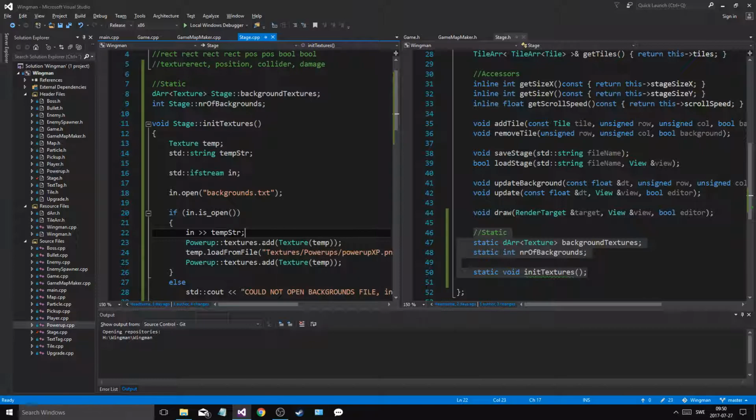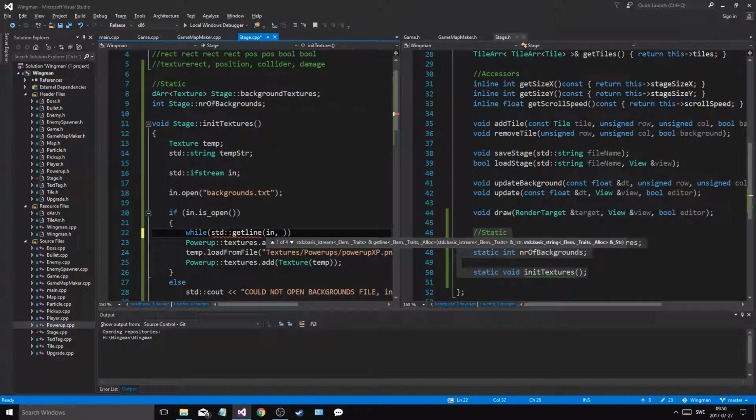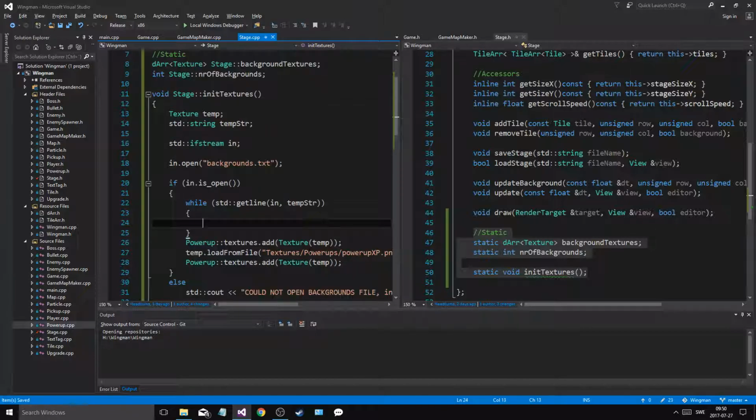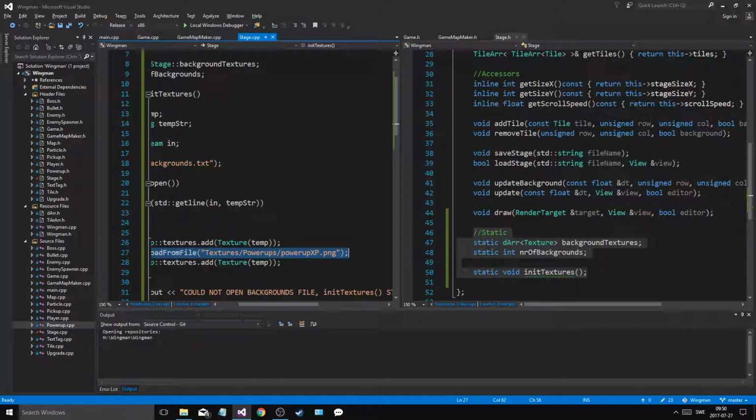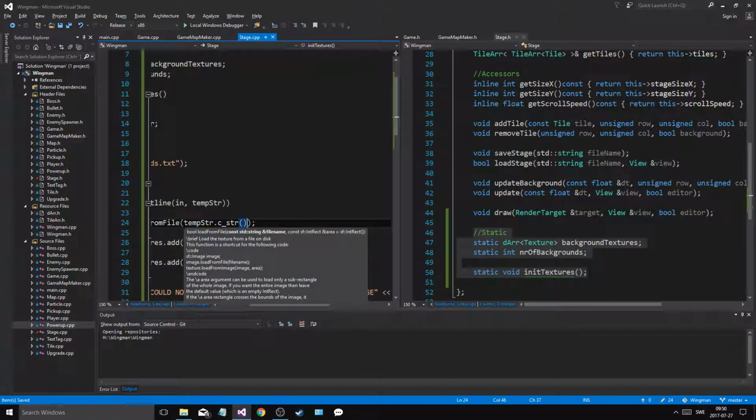While getline in temp str, then we will load from file temp str.c_str.